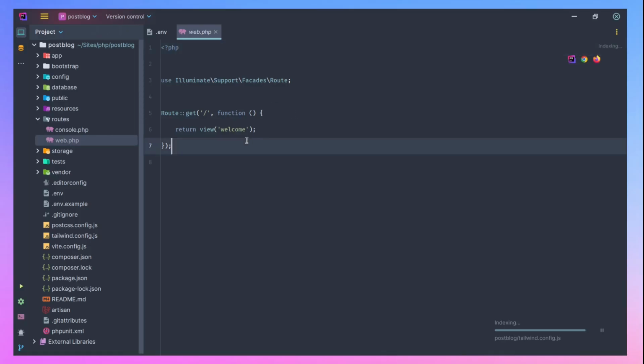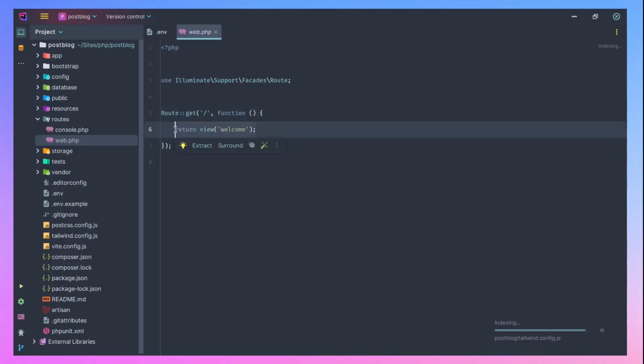So this is the web request. This home directory is returning the view here. You don't necessarily need to return the view in your route. You can just return a text. You can just say welcome to my first Laravel website.